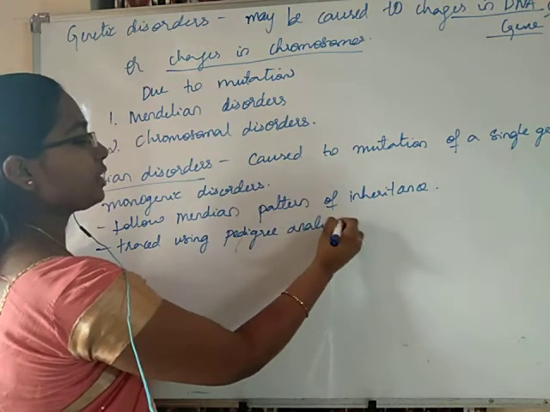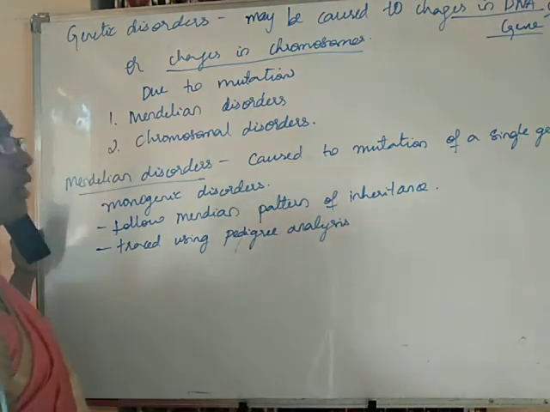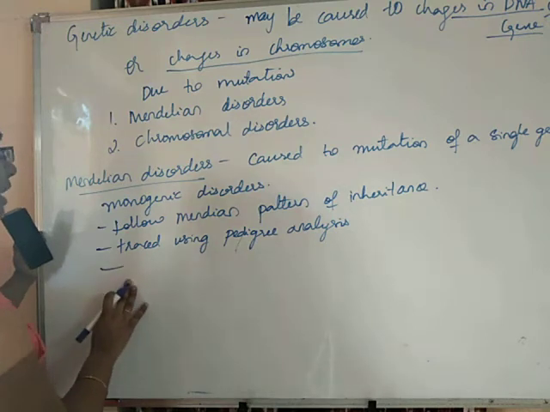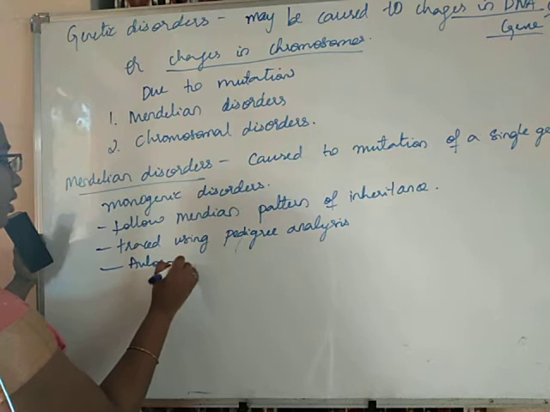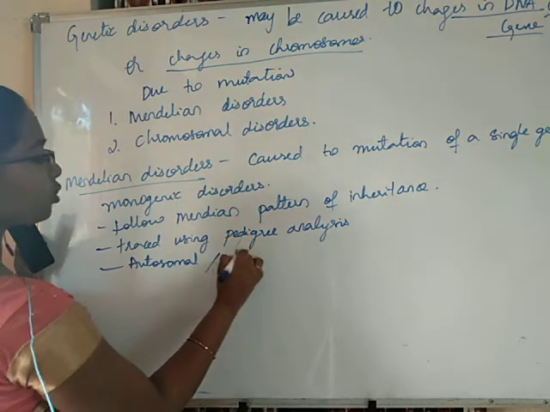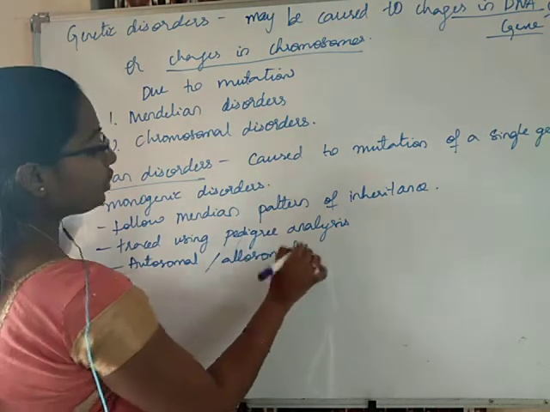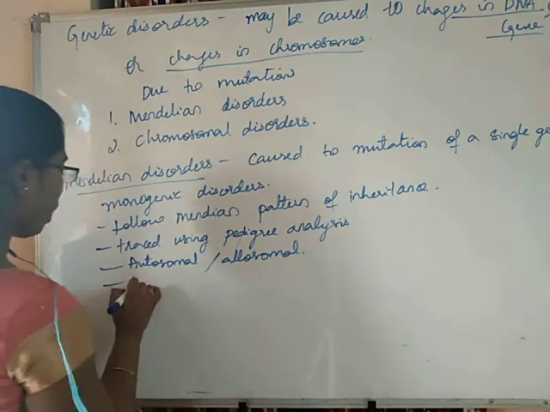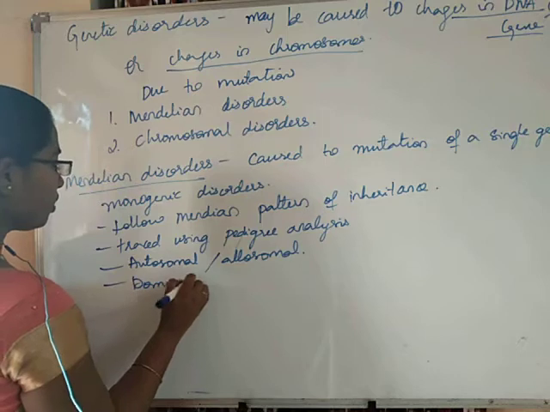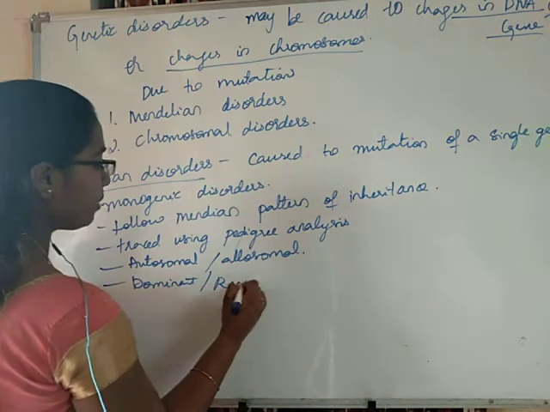These Mendelian disorders may be either autosomal or allosomal, that means they may be caused due to change in the autosomes or in the allosomes. They may be dominant or recessive.